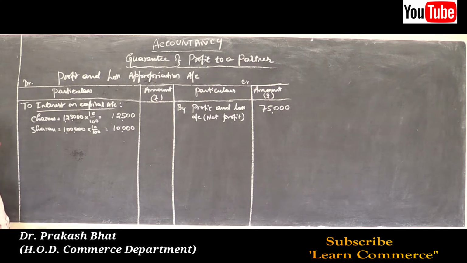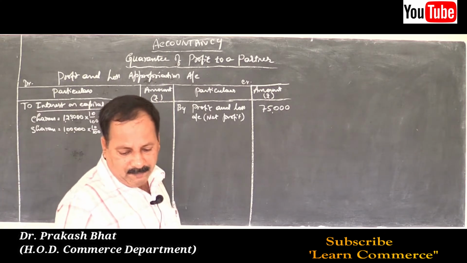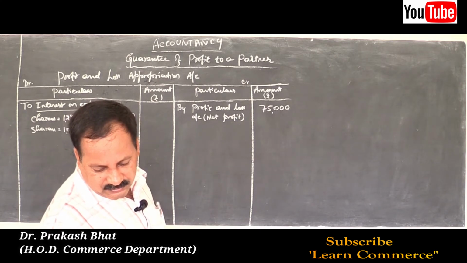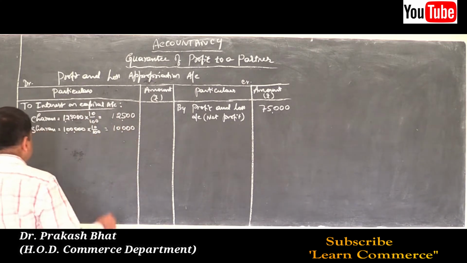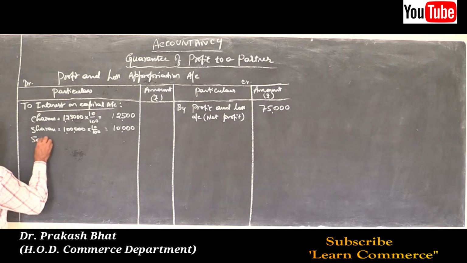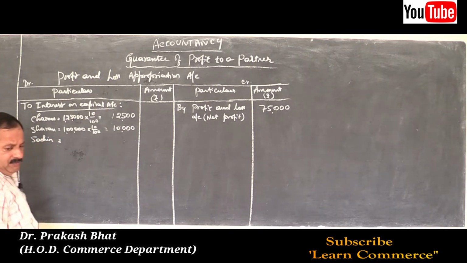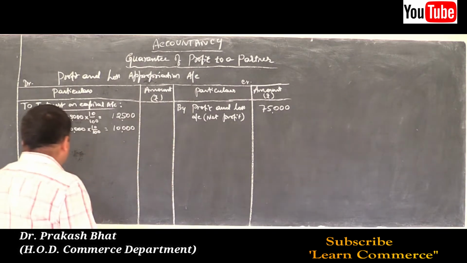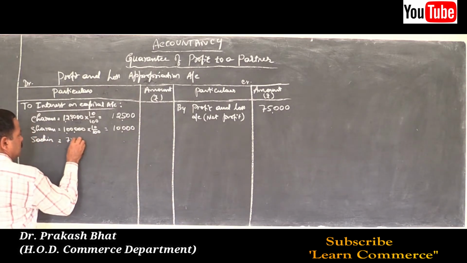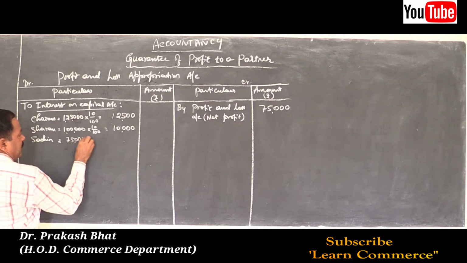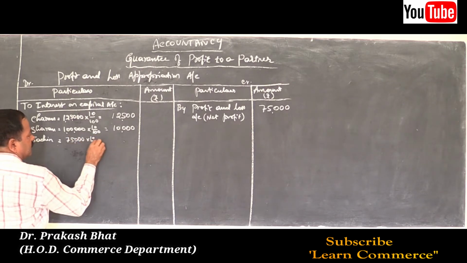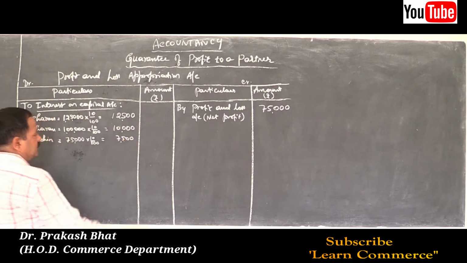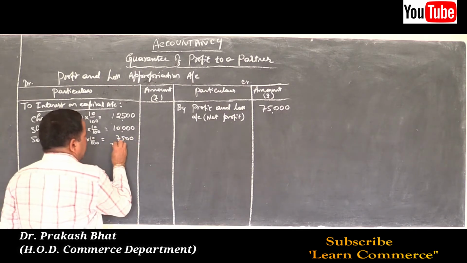And the third partner, after Charan and Sharan, is the admitted partner Sachin. His capital was, I think, 75,000, if I am not wrong. Yes, it is 75,000. Provide at 10%, it is equal to 7,500. Write it in the outer column.